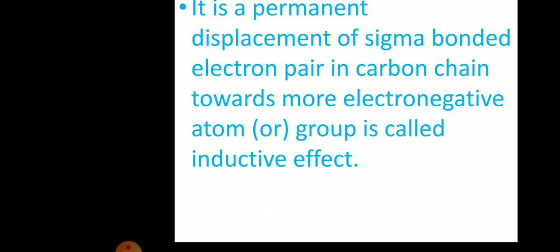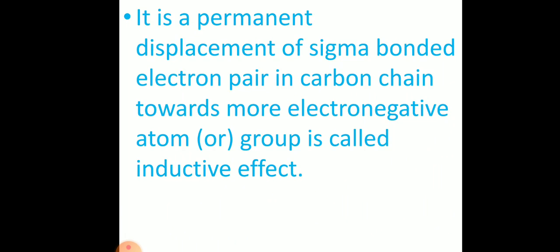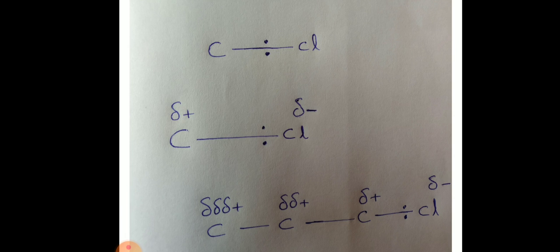You can see in the diagram, let us consider the carbon chlorine bond. Carbon is sigma bonding with chlorine, so carbon provides one electron and chlorine provides one electron. So the bond pair electrons should be located at the center of the C-Cl bond, as in the first figure.